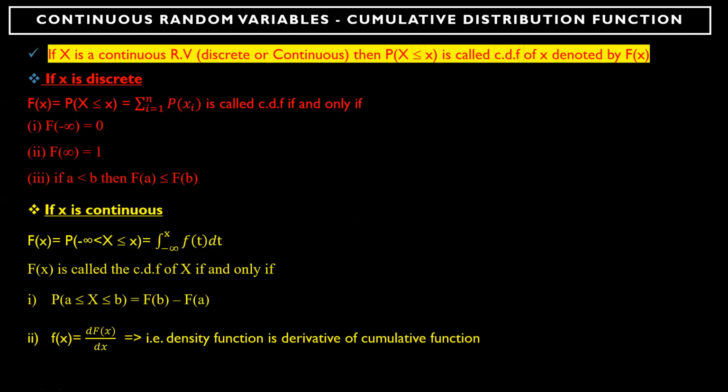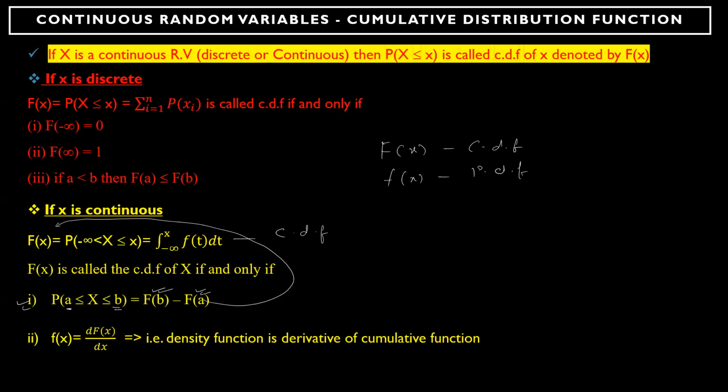And this is a very important property. Whenever you want to find P of X between A and B, that is, A less than or equal to X less than or equal to B, it is F of B minus F of A, and this comes from the CDF. Whenever you have capital F, it is understood that I'm talking about the CDF. One more thing to remember: capital F of X represents the CDF and small f of X represents the probability density function. So don't get confused between small f of X and capital F of X.